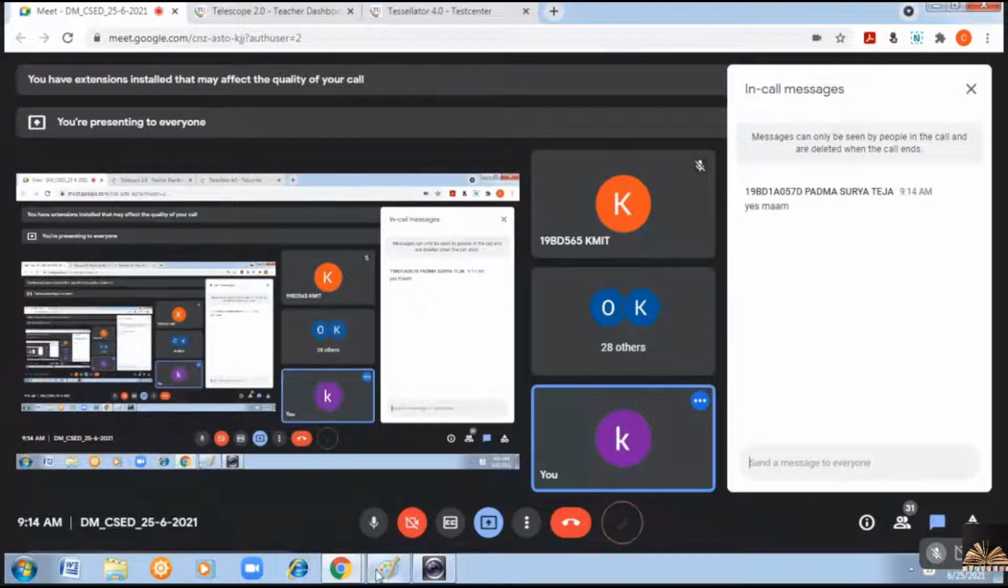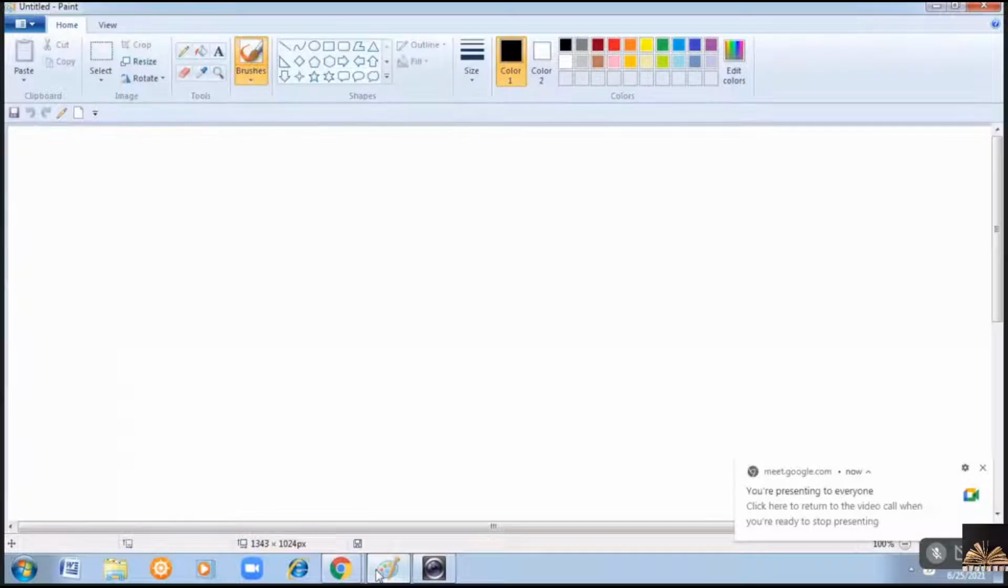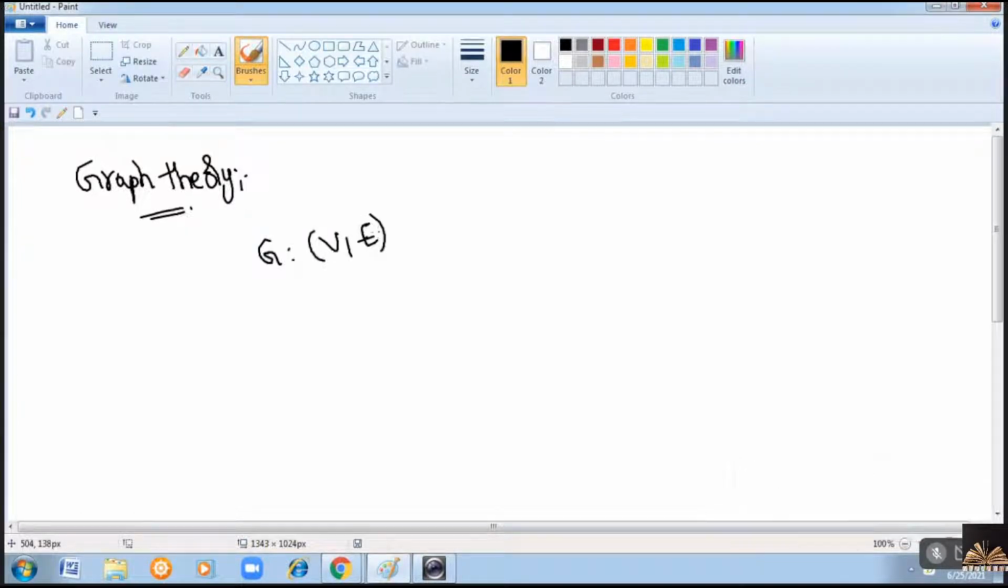Okay. So in the last class, we discussed some of the terminology that we use in graph theory. So what do you mean by a parallel edge? What is a graph first? The definition of the graph is it contains a set of vertices and a set of edges, right? G equals (V, E), where V represents the set of vertices and E the set of edges, right?